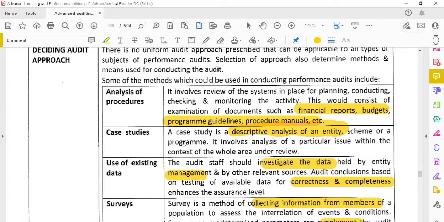And use of the existing data means organization என்ன டாக்குமெண்ட்ஸ் வந்து மெயின்டைன் பண்றாங்களோ அந்த எக்ஸிஸ்டிங் டேட்டாவை நம்ம எக்ஸாமின் பண்ணலாம். அவுட் சைடர்ஸ் கிட்ட இருந்து நம்ம ரிசீவ் பண்ணல. We can examine the existing data, but we has to see whether the documents are correctness, truthfulness இருக்கா இல்ல reliable documents are from the management. Check பண்ணிக்கணும்.